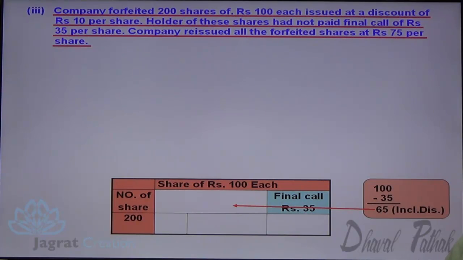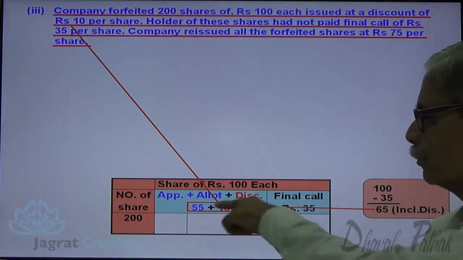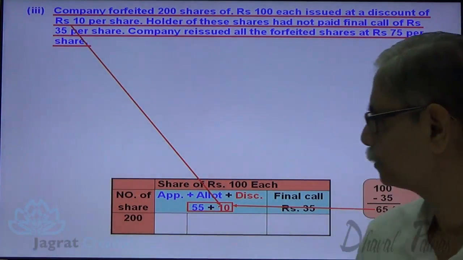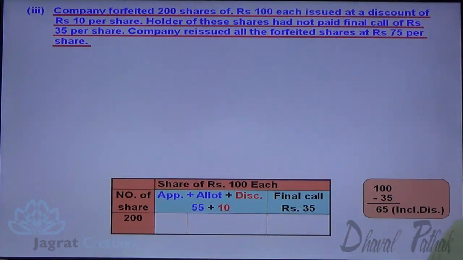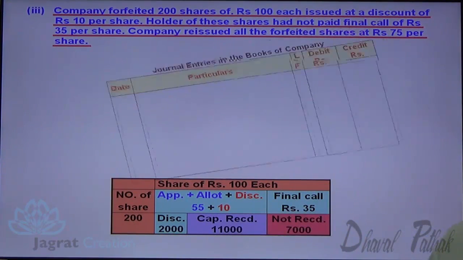Discount is ₹10 per share. So 55 is the application and allotment amount, and together with the discount it makes 65. 55 is the amount to be received and 10 is the discount allowed. So this is how the capital base of 100 is made up. Now 200 into 10 is the share discount, the original discount. 200 into 55 is the capital received thereon, and this final column is not received.